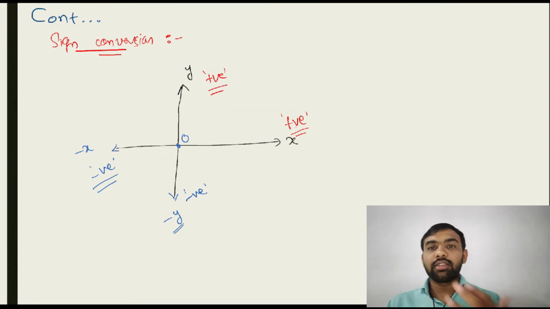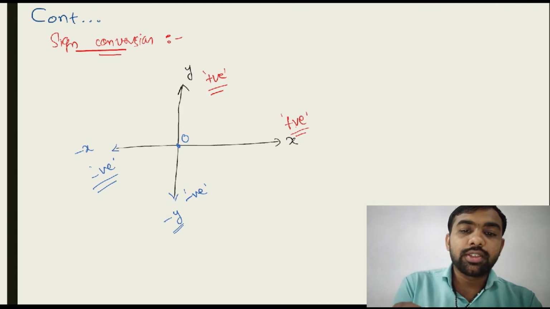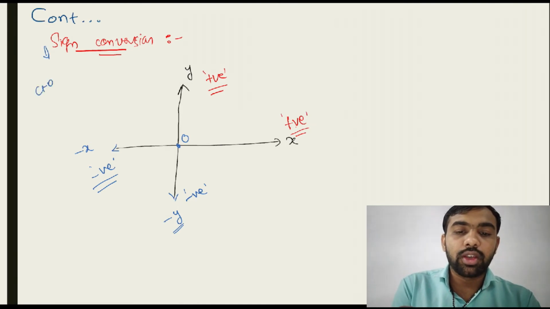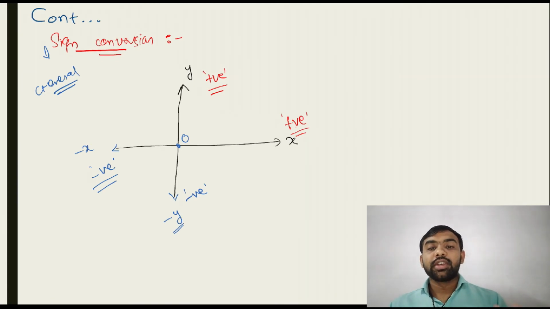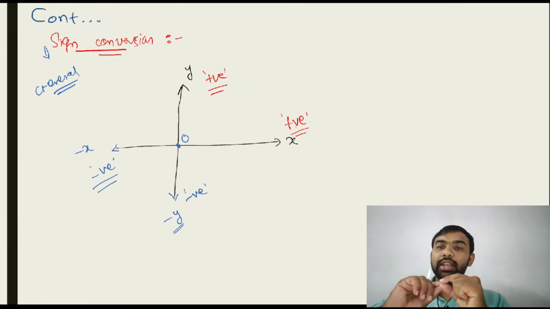You can change the sign convention, no problem. That's not actually a problem. This is the general one, and we choose this one. If you choose the positive x direction as negative, no problem. But generally, if any data is towards the plus x, that's positive. If any data is towards the minus x, consider it negative. If any data is towards the plus y, consider it positive. If any data is towards the minus y, it's considered negative. Okay, that is a general sign convention.